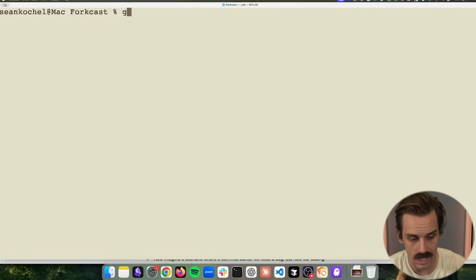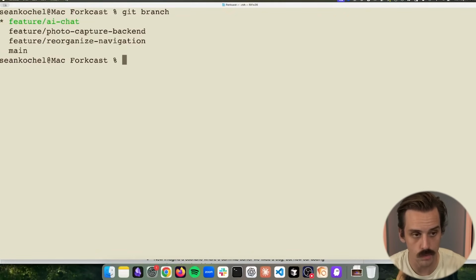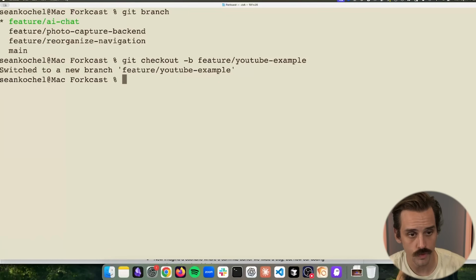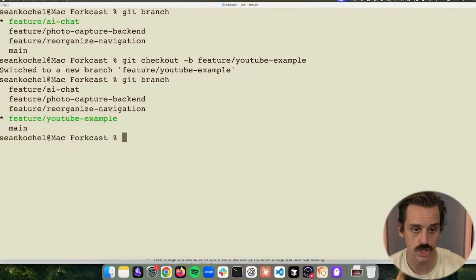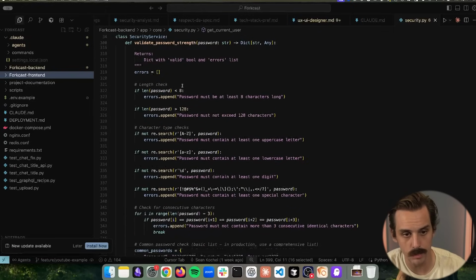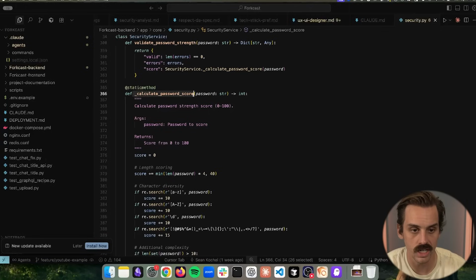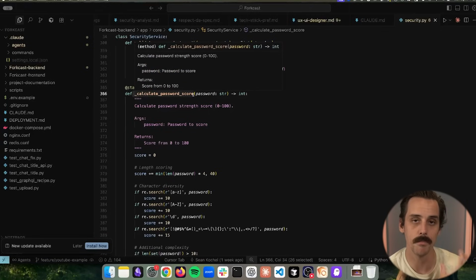First things first, anytime you start work on a new major feature, you want to create a branch for that feature. Now, the command that is going to allow you to do this is git checkout -b, and then the name of the branch. I like to name my branches feature/ whatever the feature name is. And so if I hit enter, this is going to create a new branch called feature/youtube-example in this case. Now, this is great because you can then experiment with anything in your project without worry that it's going to mess up what you had going on in that main core of your app.